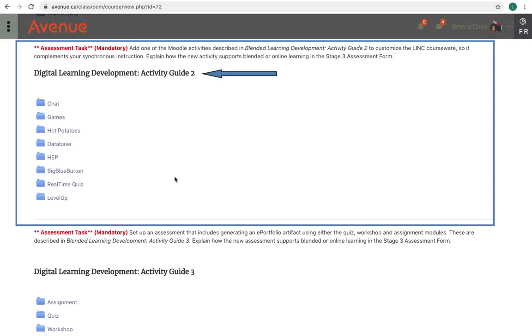The second guide, Digital Learning Development Activity Guide 2, is comprised of several new activity types in the courseware, including some to complement synchronous communication. These are chat, games, hot potatoes, database, H5P via Content Bank, Big Blue Button, Real-Time Quiz, and Level Up. Participants are required to add one of these activities to their course, excluding Big Blue Button. It's mandatory.